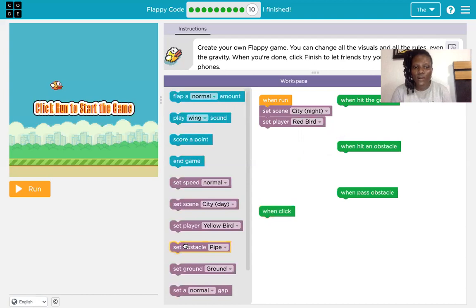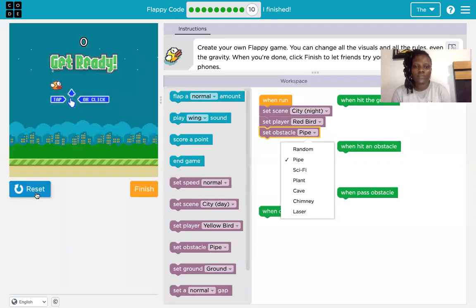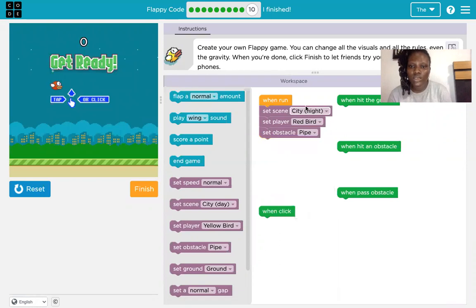Let's set our obstacle. Before we had pipe. You can change it to any other thing you want. So we see here our scene is night, our player is red. Then you can set your obstacle to whatever you want. So I'll use pipe.